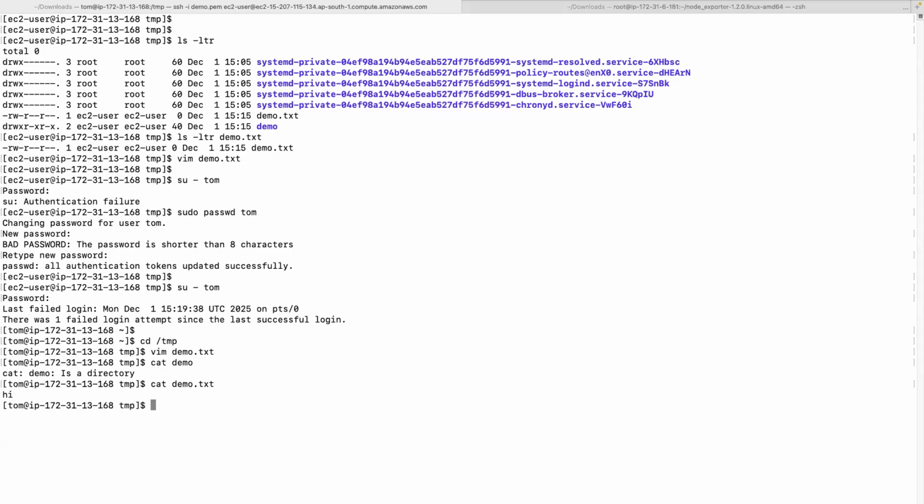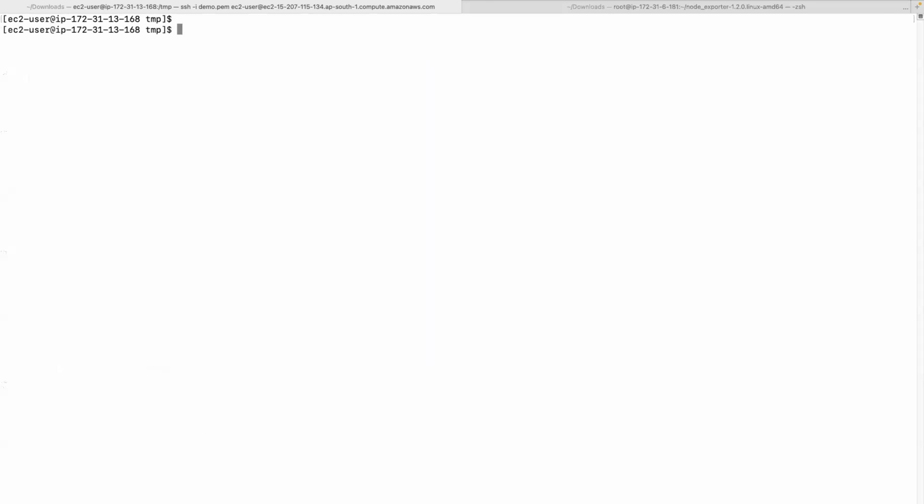So for Tom user to get the write permissions, what should we do? Two things: either you should give write permissions to others, or else add Tom to the ec2-user group. Am I correct? Two ways.